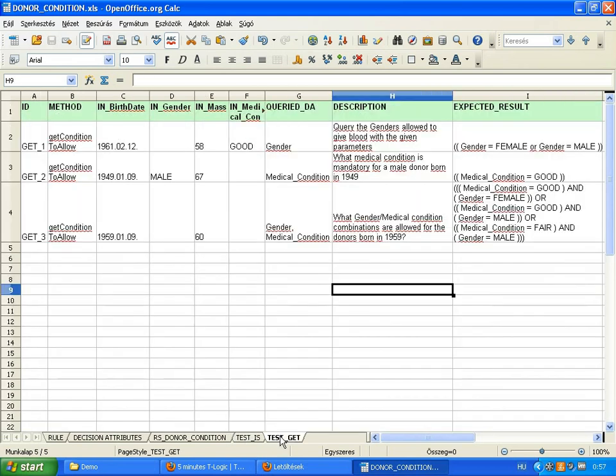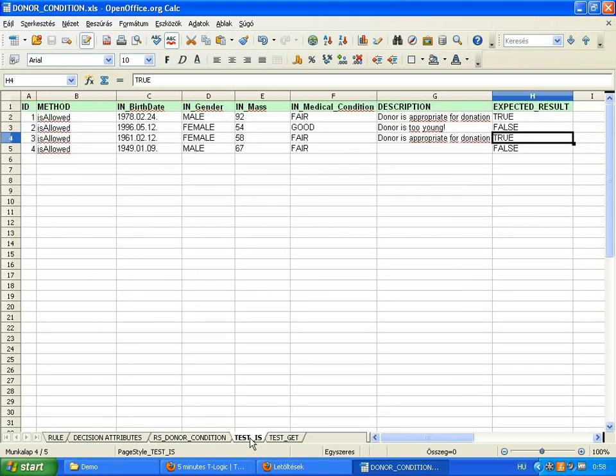TCPS is special among the decision engines due to its capability that it can make not only yes-no decisions based on the rules. It has 6 different evaluation modes, so all the information contained in the rule can be exploited. For the beginning we get to know only the 2 most frequently used evaluation modes. The test cases prepared for these are placed on 2 different sheets of the workbook. The first and most obvious mode is the is-allowed evaluation mode. In these test cases we specify all the decision information and the logical value expected as a result.